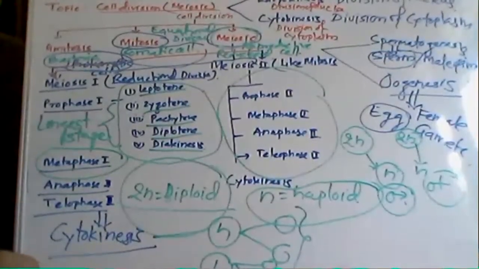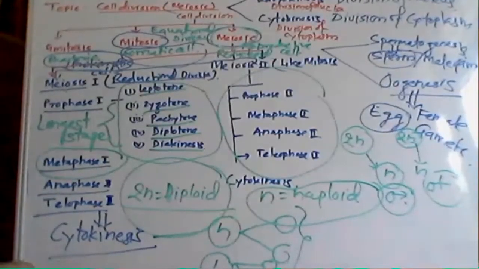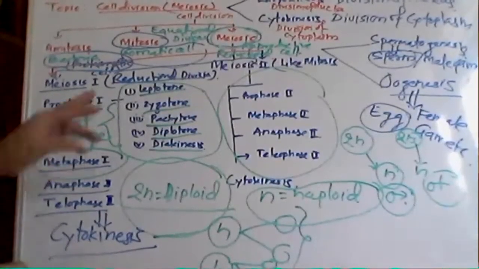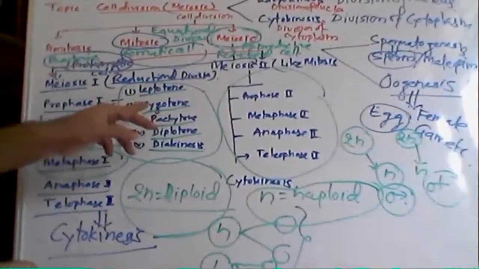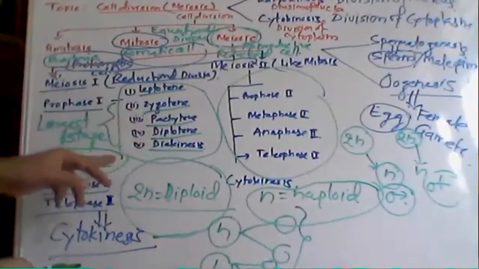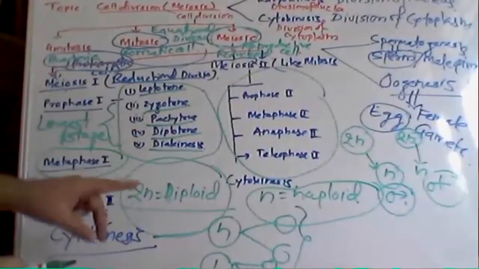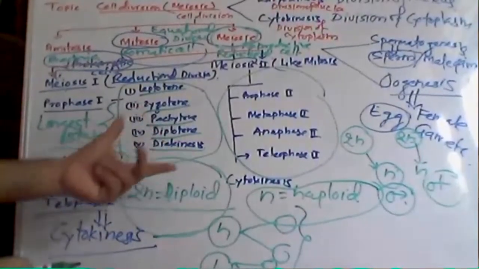Leptotene. Then zygotene. Then pachytene. Then diplotene. Then diakinesis. Okay. Leptotene is also known as leptonema. Zygotene is also known as zygonema. Pachytene is also known as pachynema, and diplotene is also known as diplonema. Diplonema and diplotene are both the same. So these are the substages.